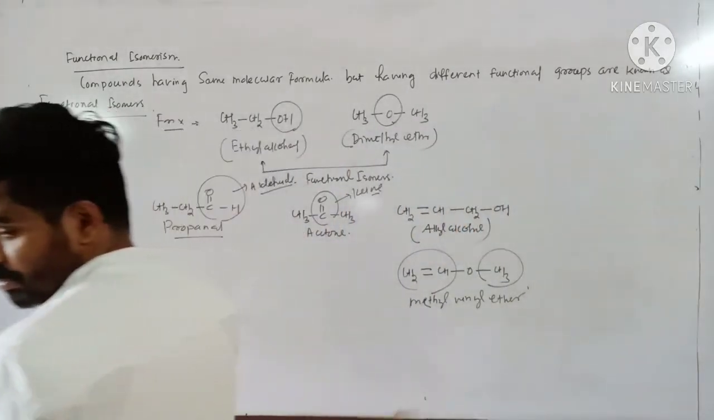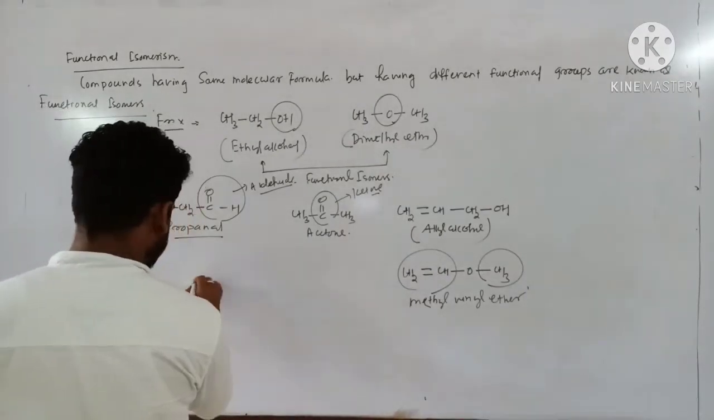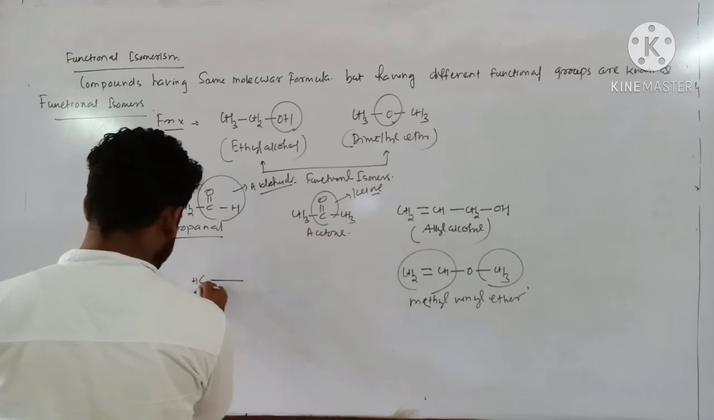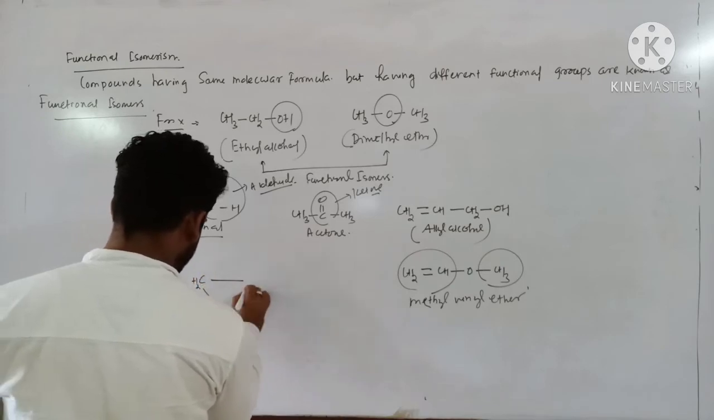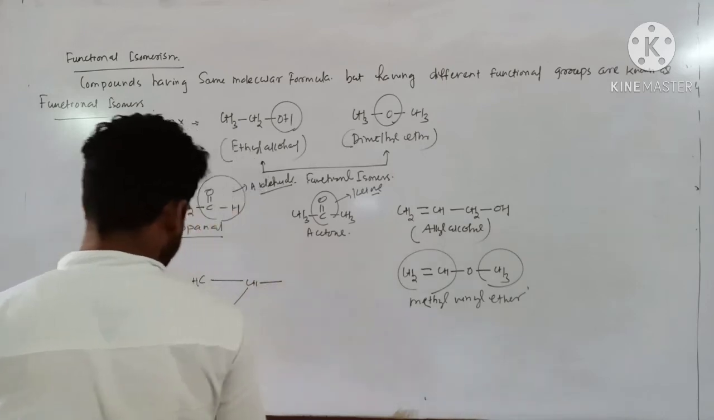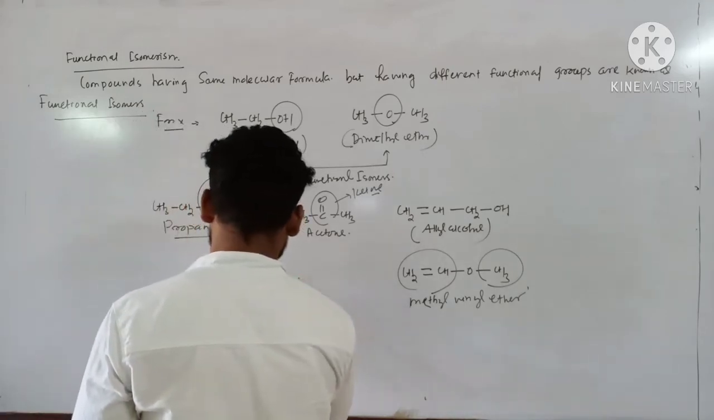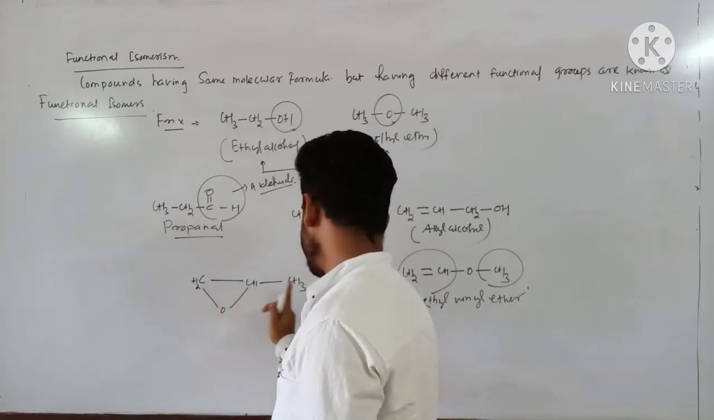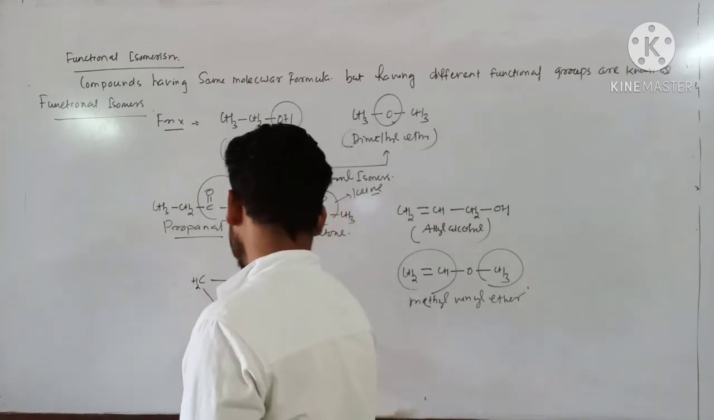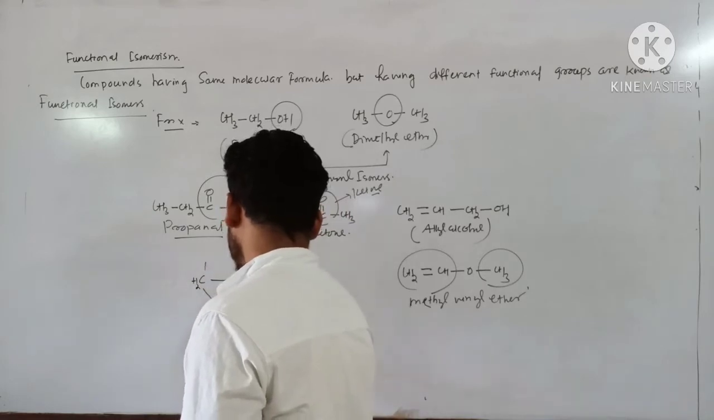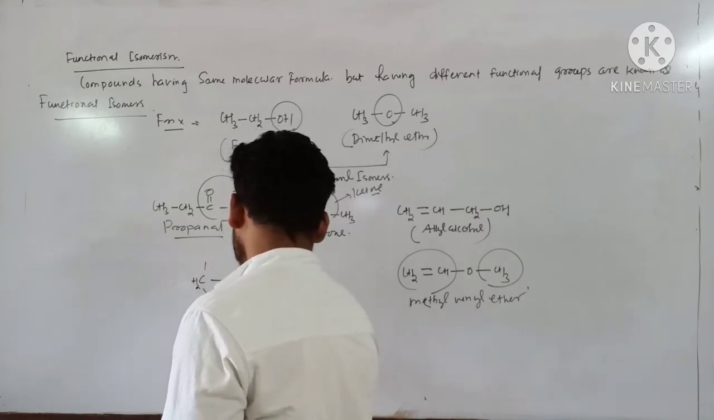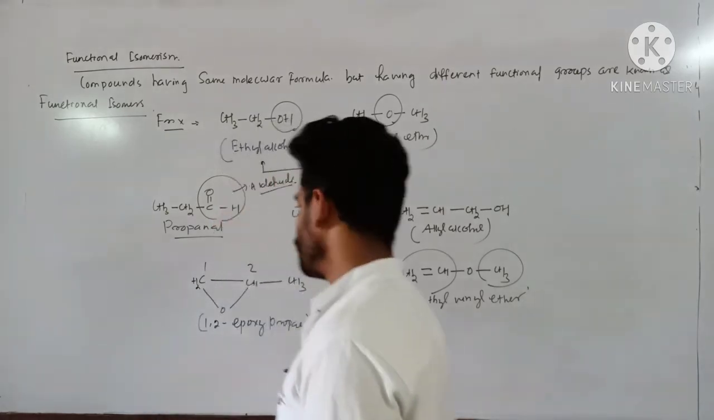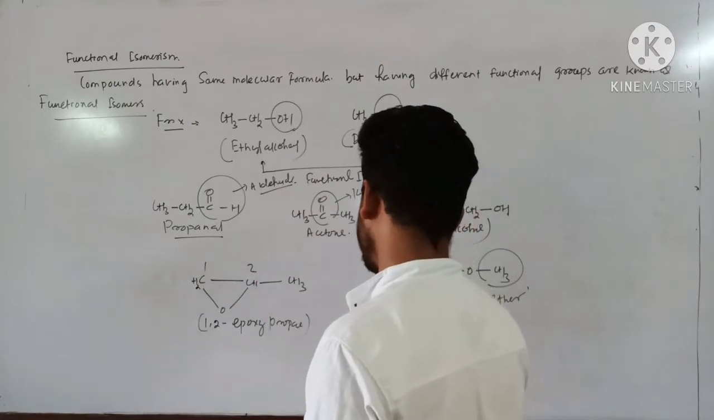Again, it may also be written in this way: a ring with CH2, O, and CH3. You see, C3H6O. So this is 1,2-epoxypropane. It may also be written in this manner also.